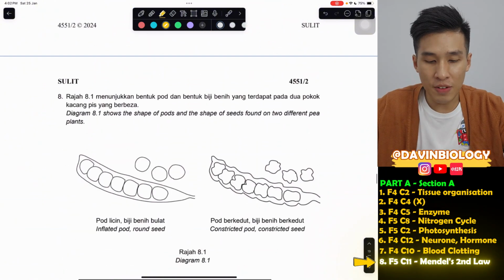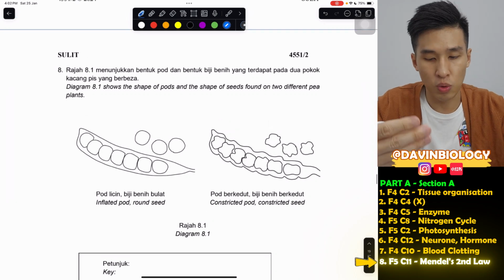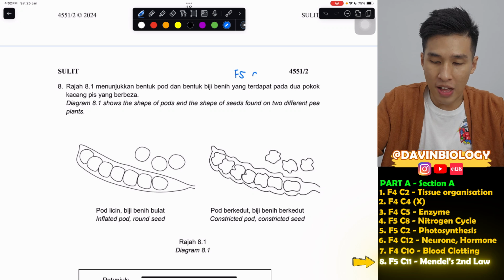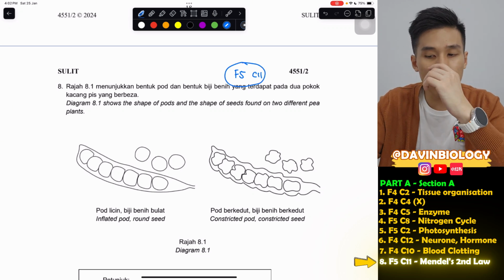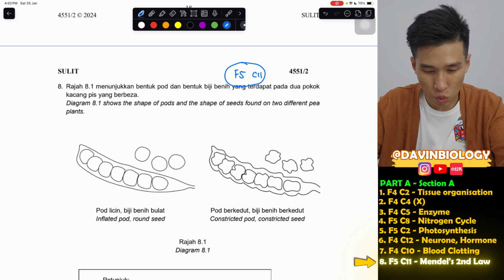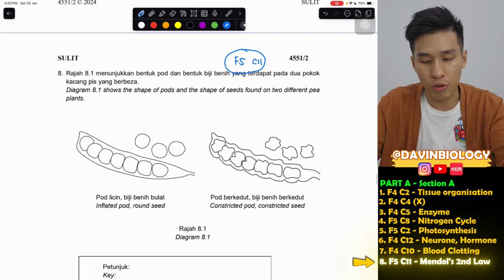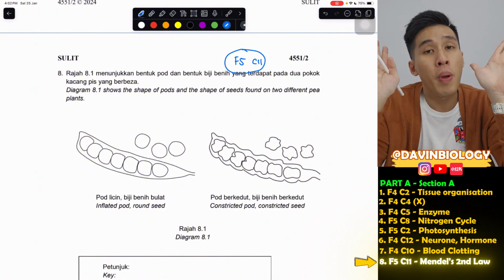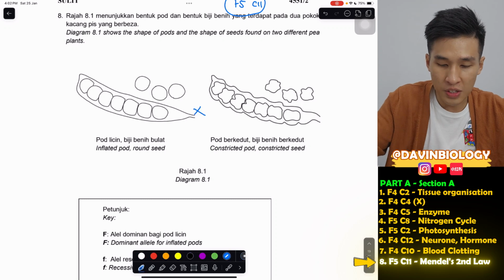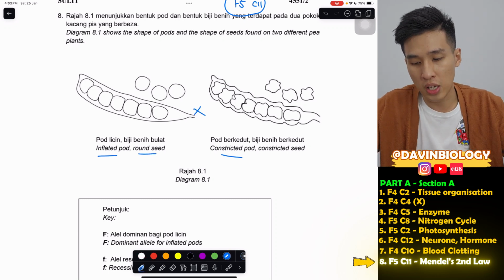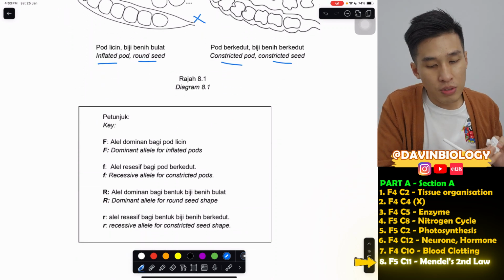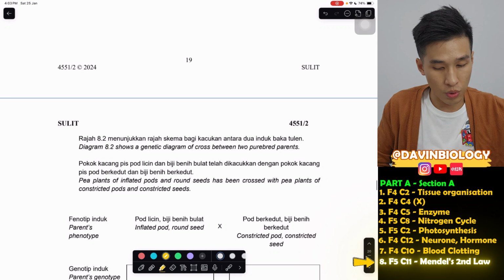Okay, last and final question for our structure. So we end our part 1 with this question. This is a Form 5 Chapter 11 question, inheritance, which this year should have a very high chance as well, because inheritance has not come out in SPM yet so far. So this question is a dihybrid cross, meaning you have two characteristics, two pairs of alleles. They cross these two plants, inflated pod and round seed, with constricted pod and constricted seed. They already give you the alleles here.